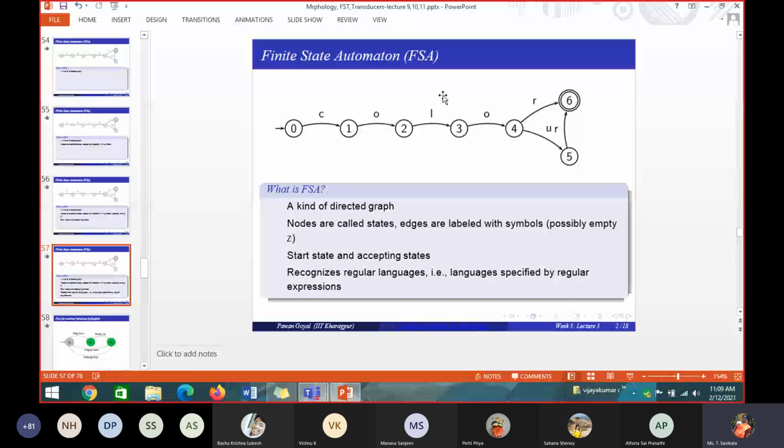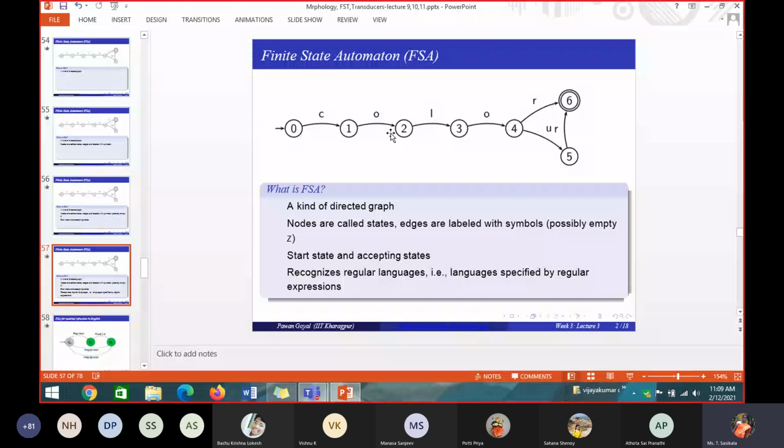COLOR and another one ending with UR. One ends with R and the other ends with UR. By seeing this, we can also tell how an automaton actually works. If you give an input like COLOR to this automaton, what will happen?